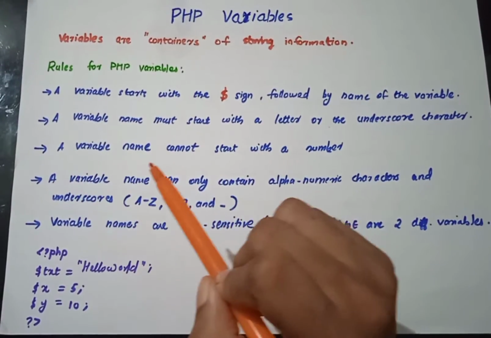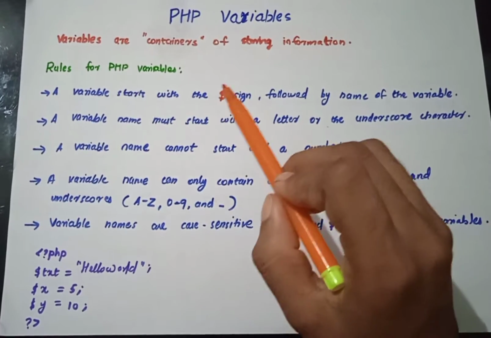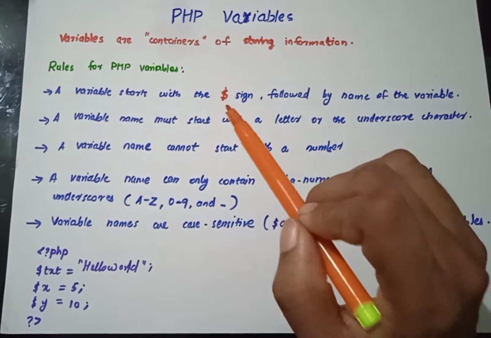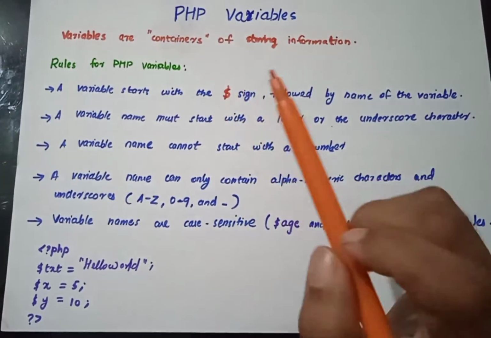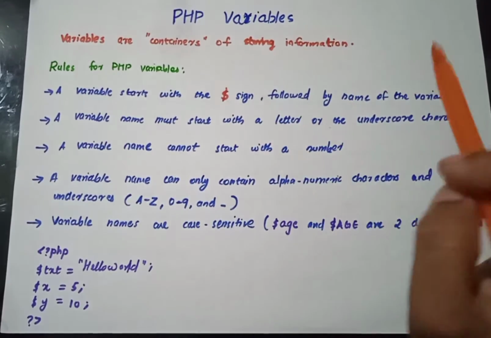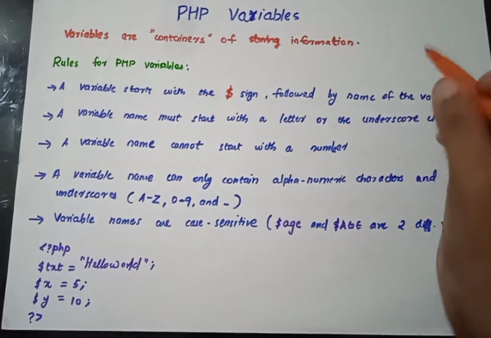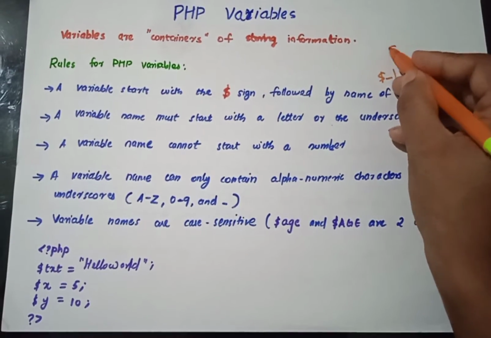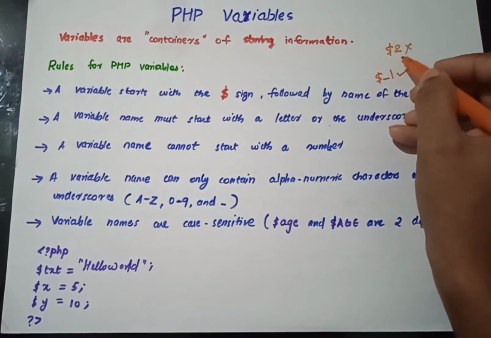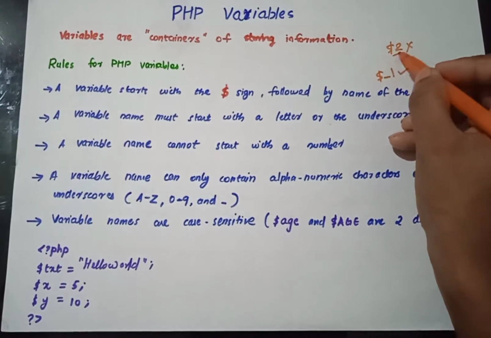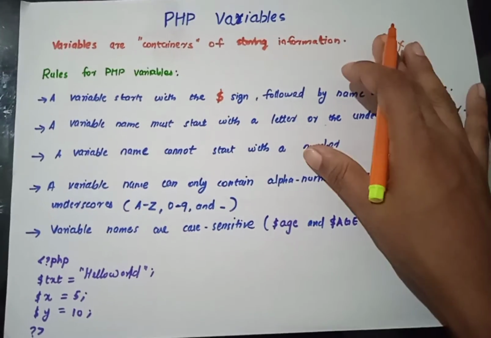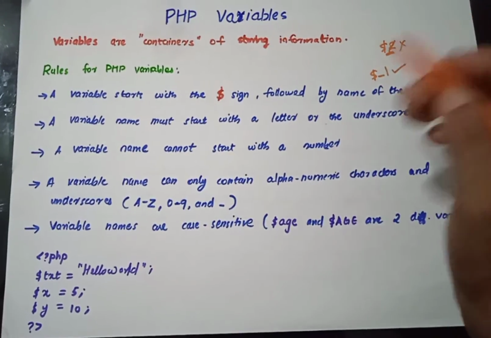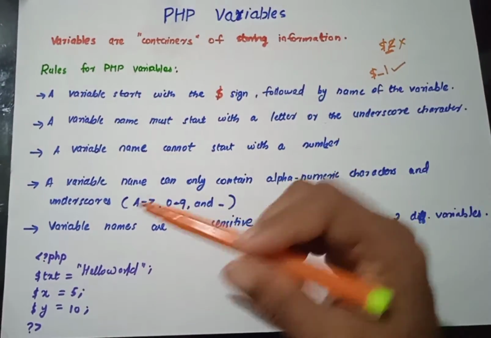The next one is a variable name cannot start with a number. So $1 is not a variable. Why? Because every time a variable should start with a letter or an underscore. If it is like this, with the dollar, it is a variable. But in this case, this is not a variable, because these variables can never be declared using simply a number. It can always be with the underscore or start with letters. But then you can use different kinds of things inside that.